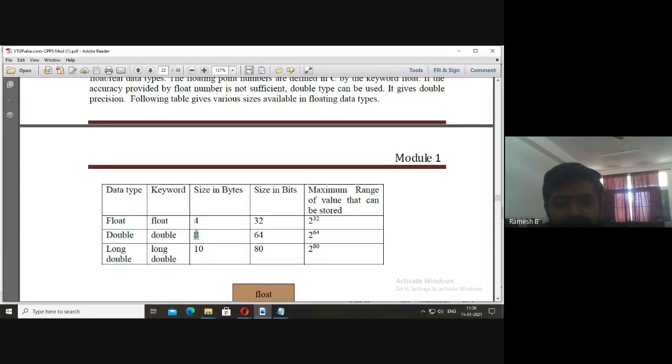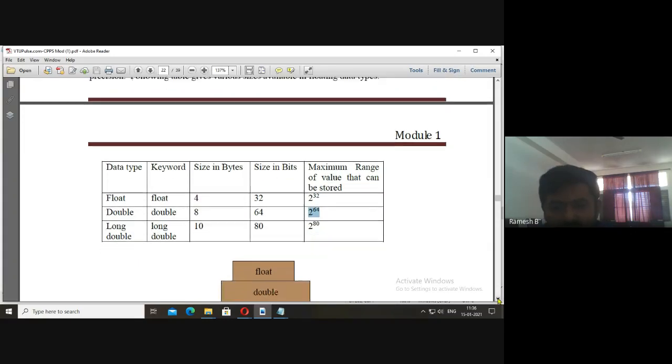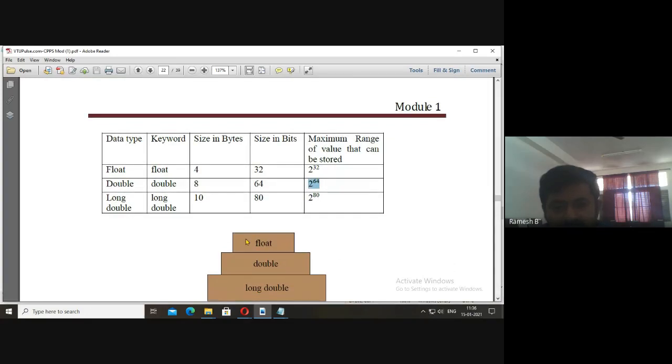The number of bytes reserved is 8 bytes, so the number of values which we can store is 2 raised to 64. So it's like this: we'll be having float, double, and long double. For double, 8 bytes is reserved. Similarly, for long double, it is 10 bytes.